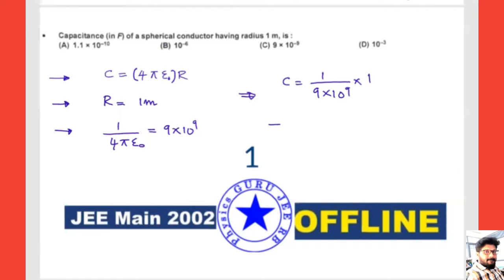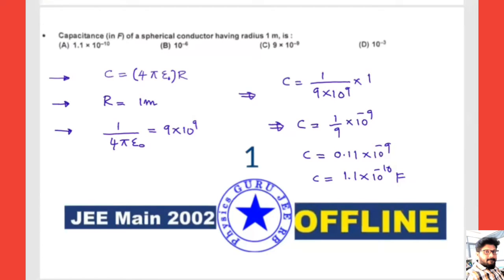So we can write C equals 1 by 9 into 10 to the power of 9, and minus 9 comes to the numerator. Now C equals 1 by 9, approximately 0.11 into 10 to the power of minus 9. Okay, hope this is clear till this point. C equals 1.1 into 10 to the power of minus 10 farads. Any doubts? Let me know.